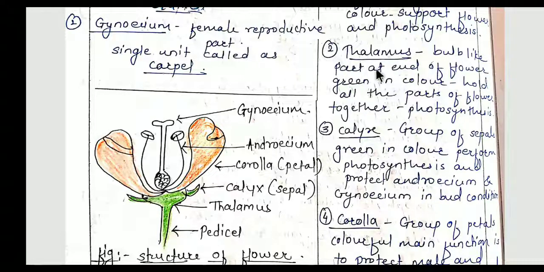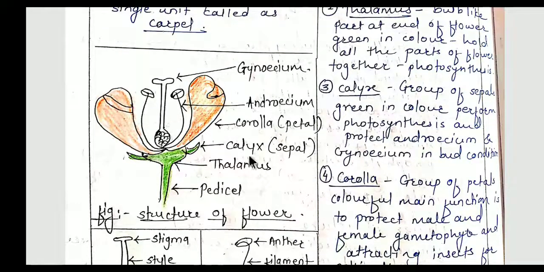So the next part is called thalamus. It is a bulb-like part which is present at the end of the flower, which is green in color, and holds all the parts together. So this bulgy portion is called thalamus, which is again green in color. So again it performs photosynthesis. The main function is to hold all the different parts of the flower together. That is the main function of thalamus.